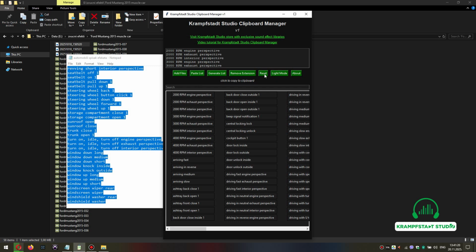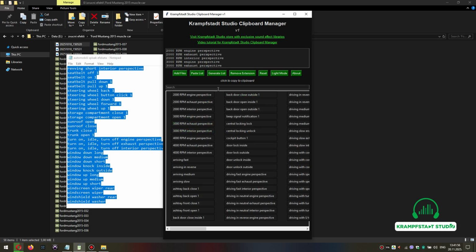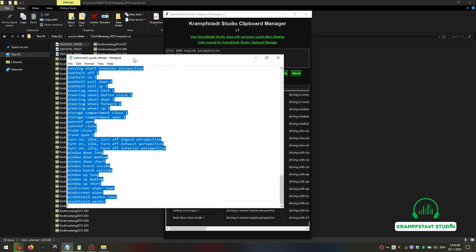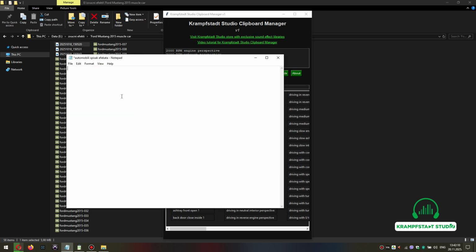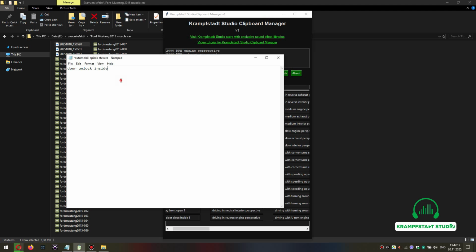There's one option. If we click on the reset button like this, it resets everything. I can also right click and paste and then generate list. And now, just one click on the item from the list and it's copied on the clipboard. I can show you this right now. Paste. So you have that. If I do this, just one click, left click, and paste.